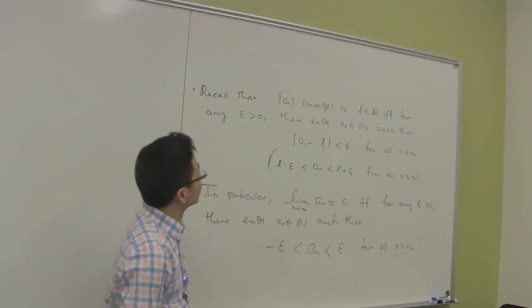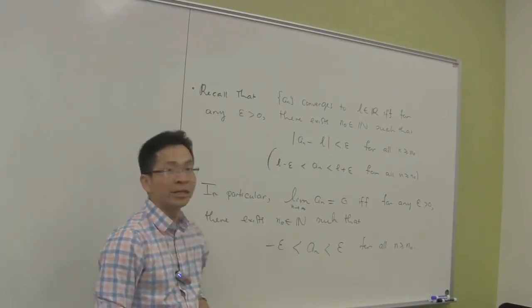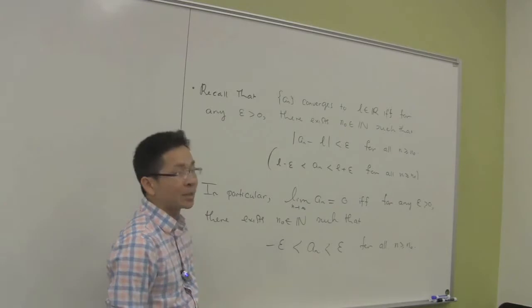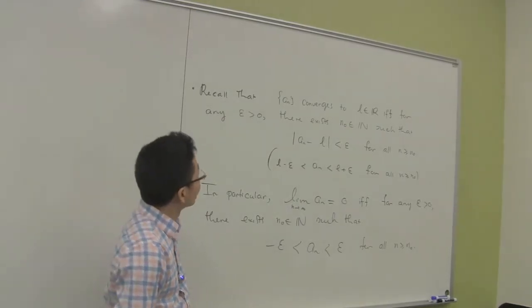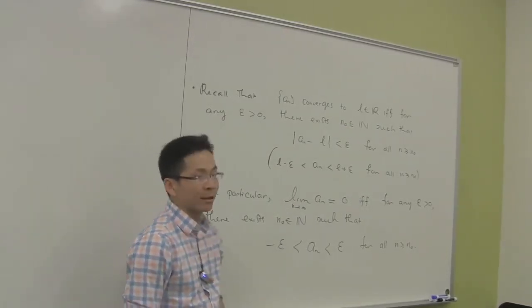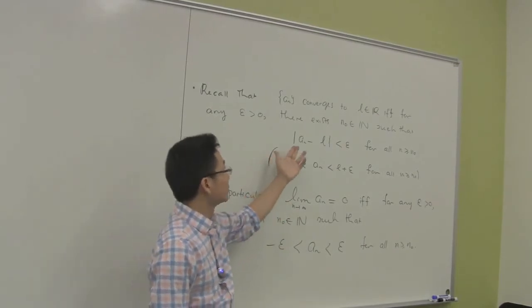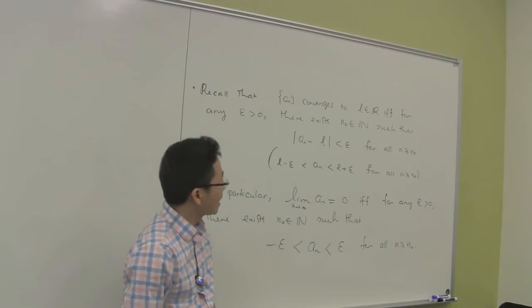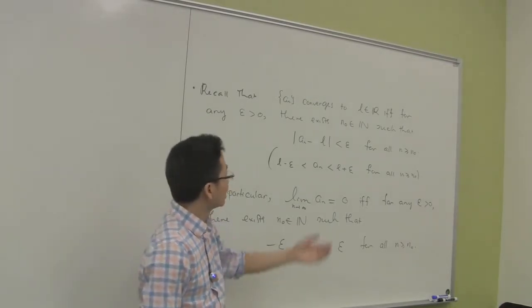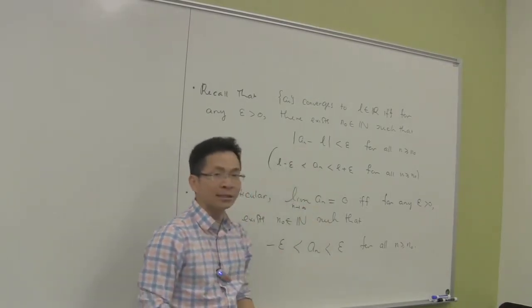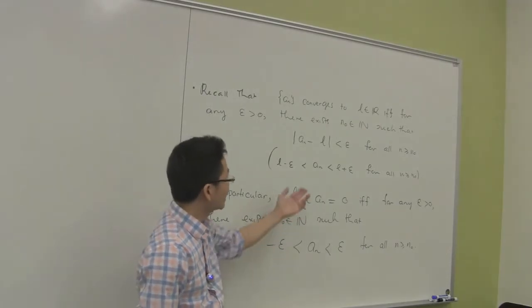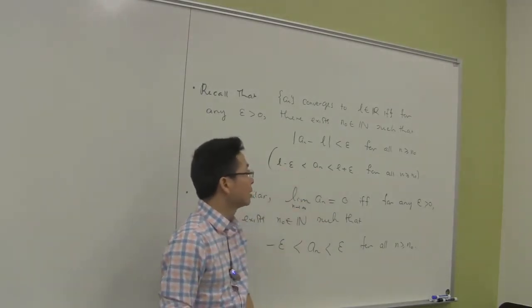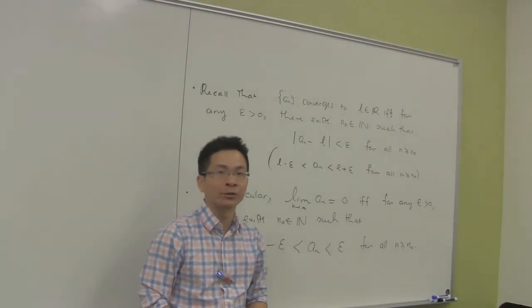We recall that a sequence a_n converges to a real number L if and only if for any epsilon greater than 0 there exists a natural number n_0 such that the absolute value of a_n minus L is less than epsilon for all n greater than or equal to n_0. Note that this inequality is equivalently written as a_n is in between L minus epsilon and L plus epsilon for all n greater than or equal to n_0.